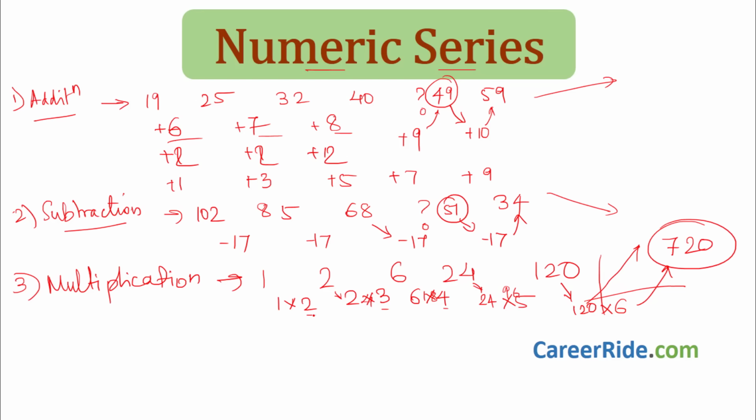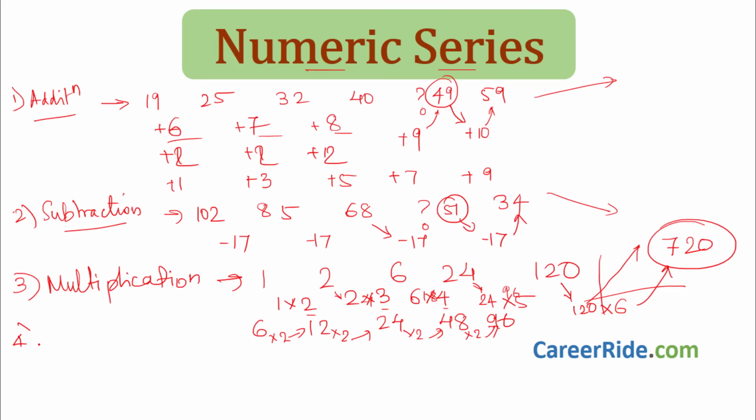It might also happen that each number is multiplied by a constant number. Like say 6, 12, 24, 48, 96. 6 is multiplied by 2, you get 12. 12 is again multiplied by 2, you get 24. 24 is multiplied by 2, you get 48. 48 is multiplied by 2, you get 96. Such multiplication can also be there.